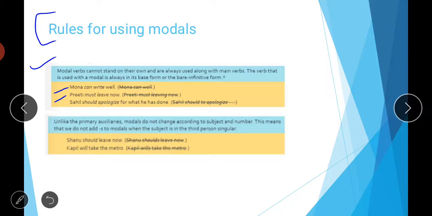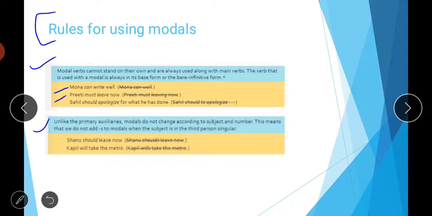Then the next rule: unlike primary auxiliaries, which we have done in that chapter, and I hope you remember them, modals do not change according to the subject and number. At that time we learned how do and does are used, where to use do and where to use does, and they were also changing according to number.